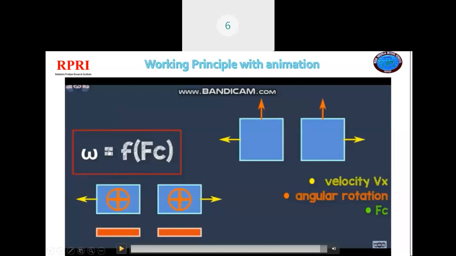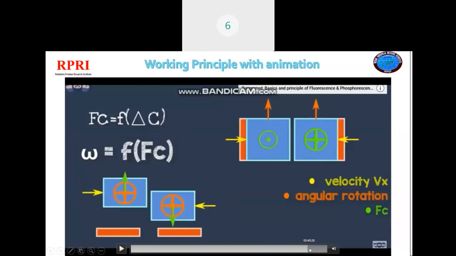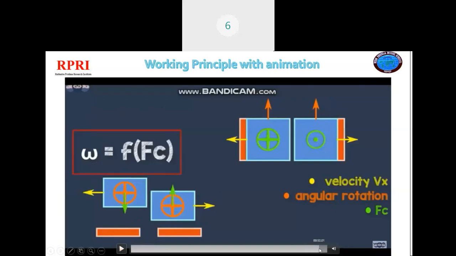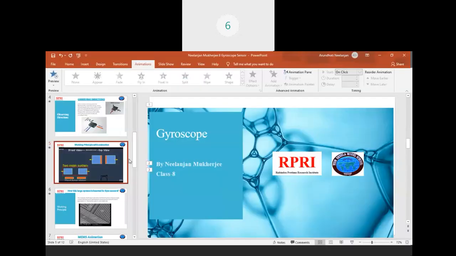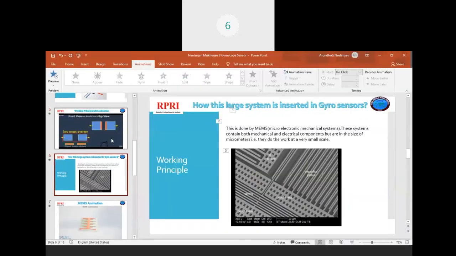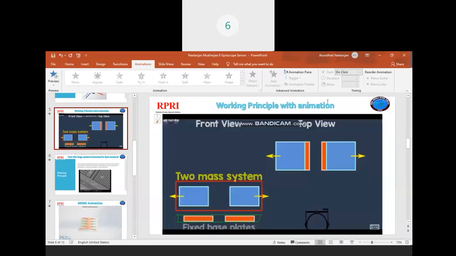And here's how we explain this. For the last part of the video, our main aim was to calculate the angular velocity. After we have calculated the Coriolis force as a function of delta C, we will use another formula, that is, the angular velocity omega is a function of the Coriolis force. And like this we can explain the whole thing.